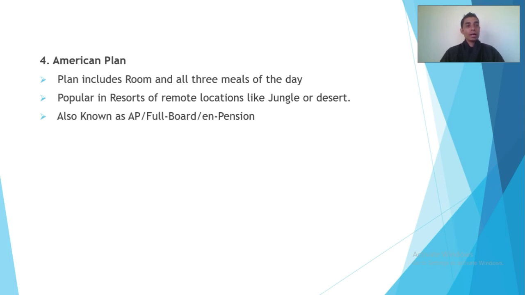This American plan is also known as AP, which is American plan, and full board. Full board means all 3 meals with the room. Similarly, we have a French term for the American plan, full pension. These are the 4 plans broadly used worldwide for any guest who would like to choose a meal plan in the hotel as well as in the tourism industry.